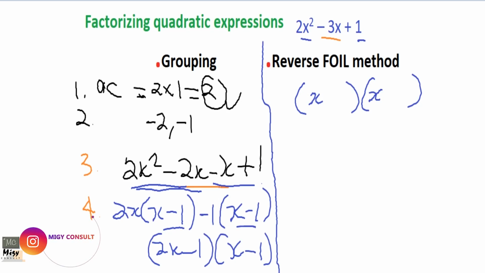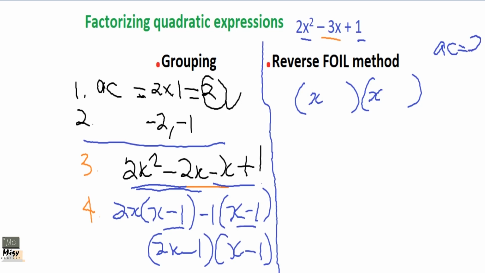So what we have to do is apply some of the steps we applied before, only the first two steps. All we have to do is multiply a and c, the coefficients of x squared and the constant c. So we are going to get 2 times 1, which will be 2. Then we need to find two factors that, after multiplying, when we add, give us the middle term.